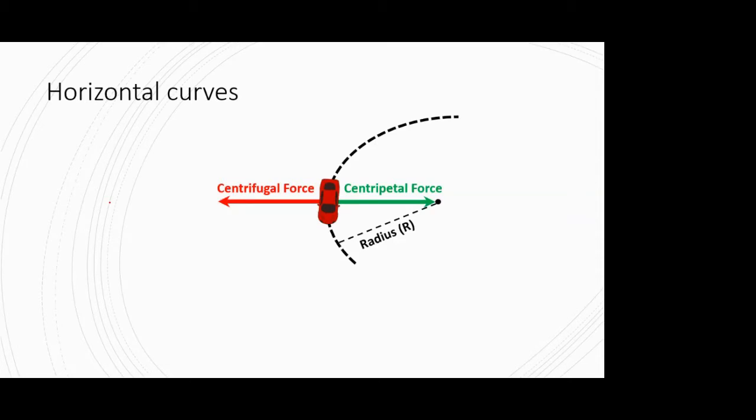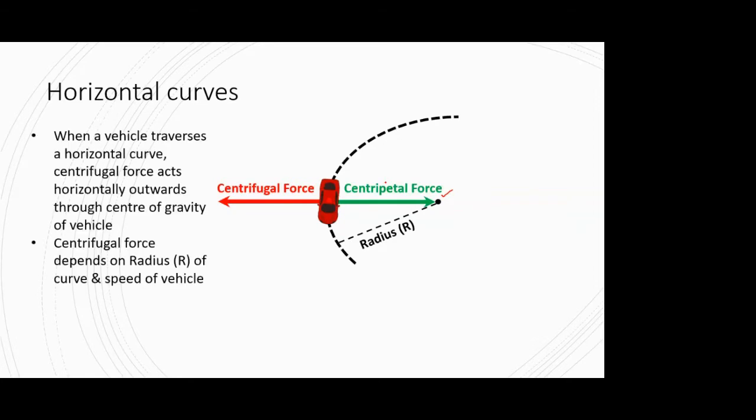One is the centripetal force, which is acting towards the center of your curve, and another is the centrifugal force, which is acting away from the center of the curve. Both these forces are acting on the CG of your vehicle. The same thing is shown here, and the same is narrated here.